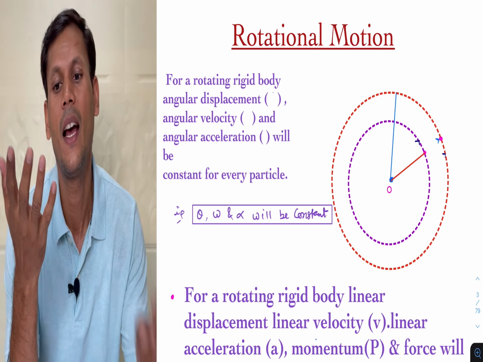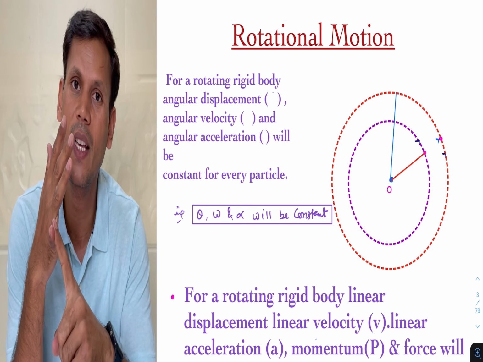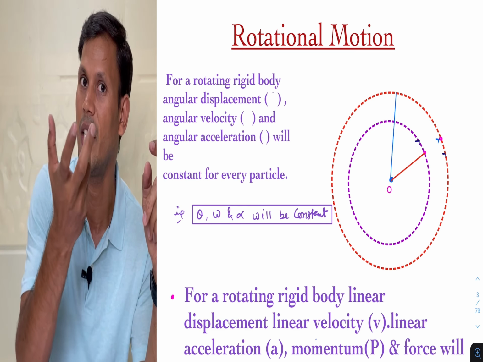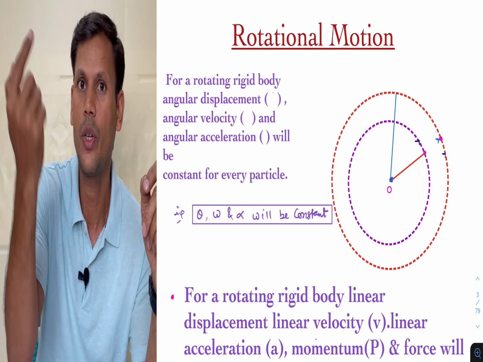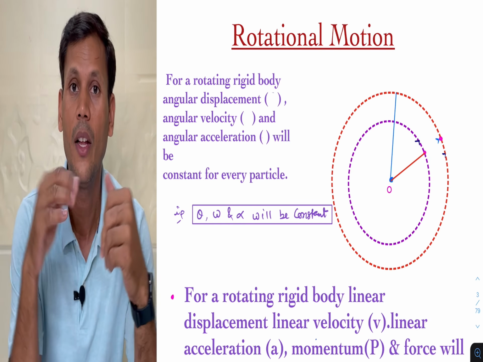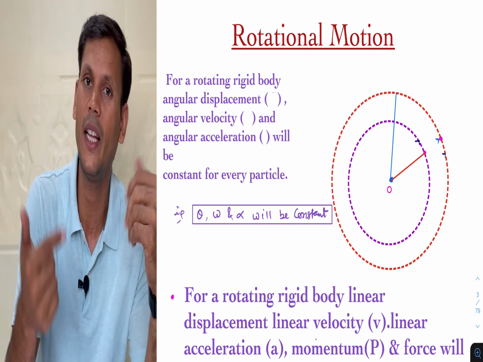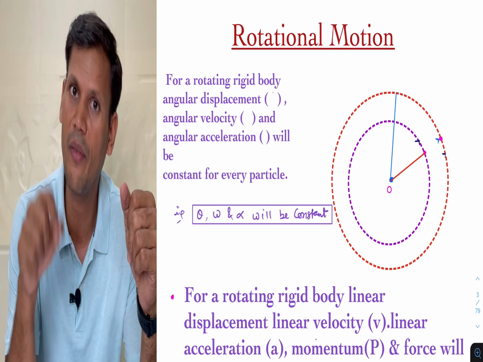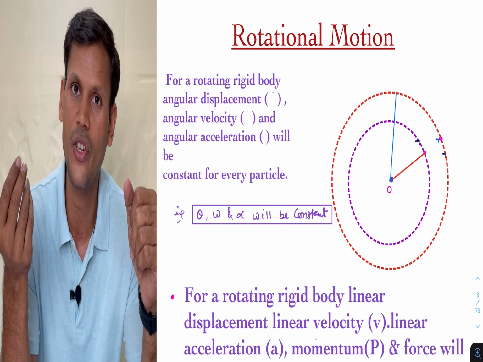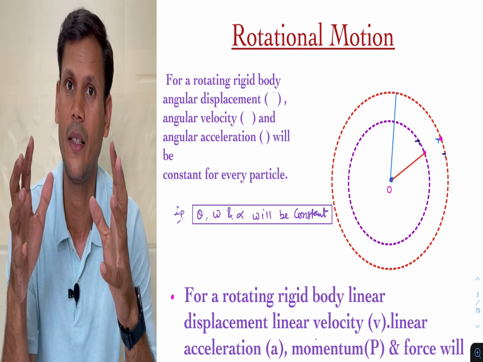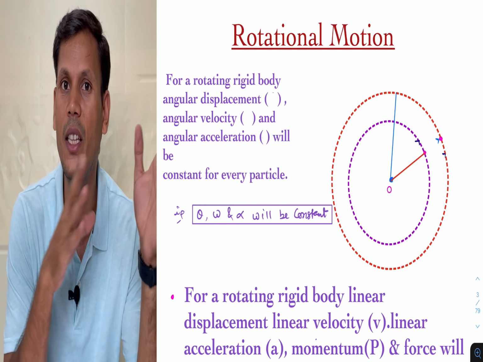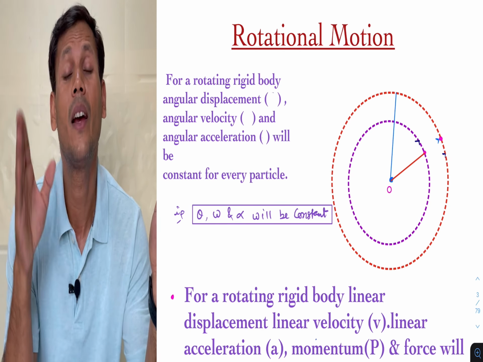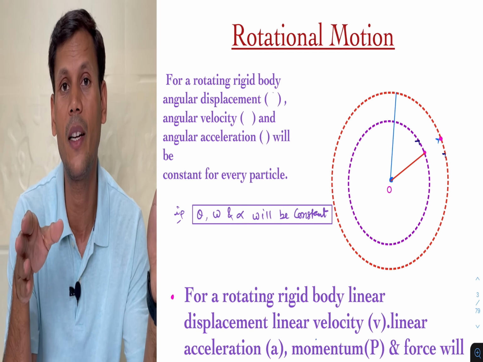Angular velocity will be the same for all particles, because as the body rotates the time period is the same for all, so the angle created will also be the same. So angular displacement, angular velocity, angular acceleration, all the terms related to angular motion will be constant for every particle.